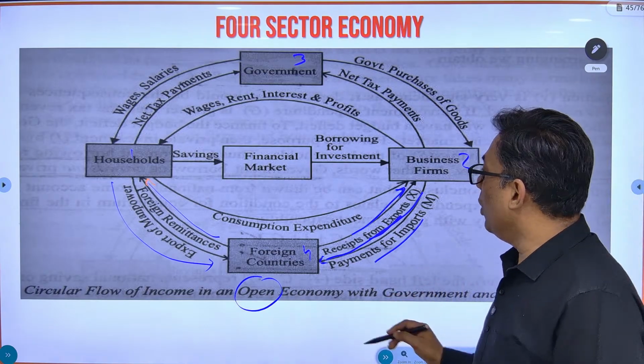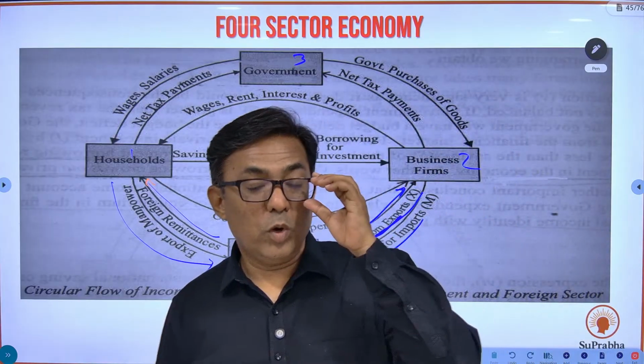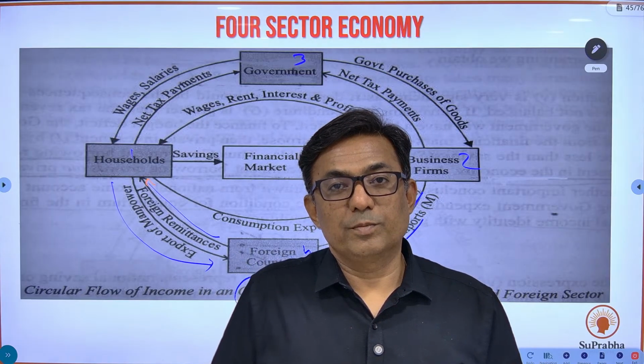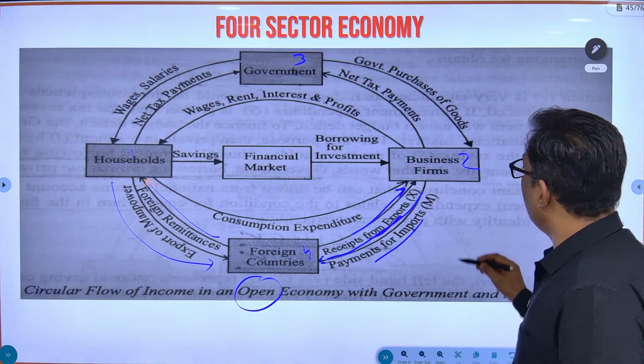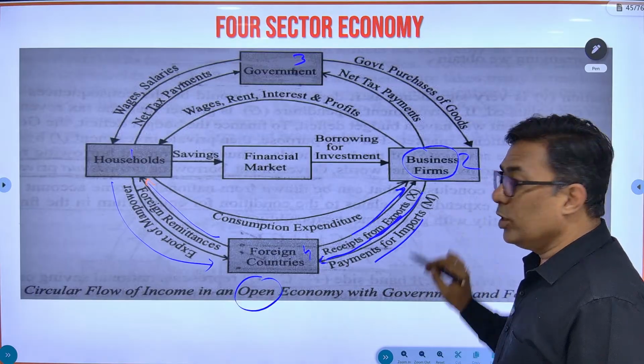Now the question comes, this is the final equation. What is the equation of national income for the 4-sector economy? Going back to the basic understanding, whatever the business firms produce is going to be the national income, including the exports and imports.